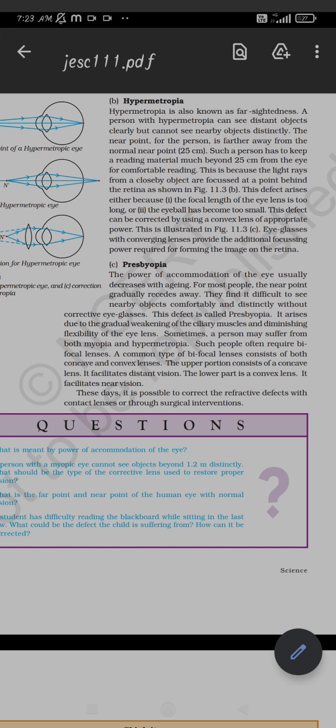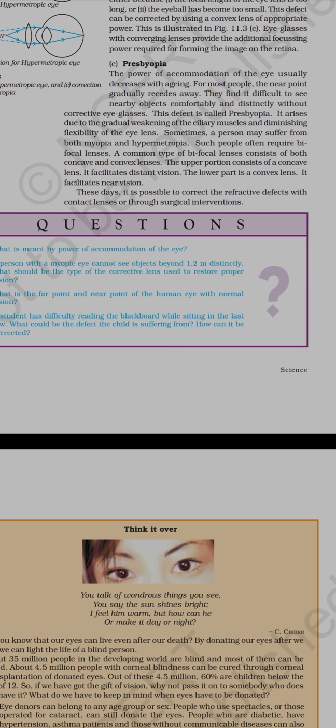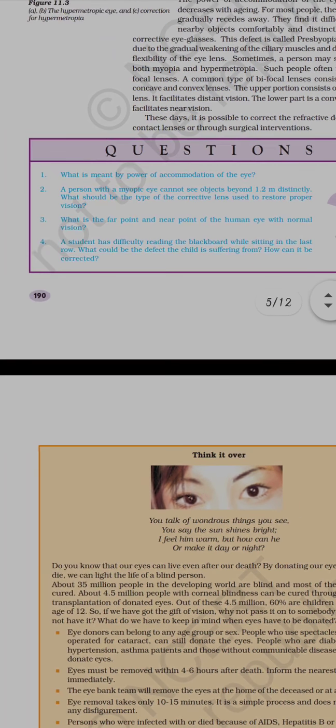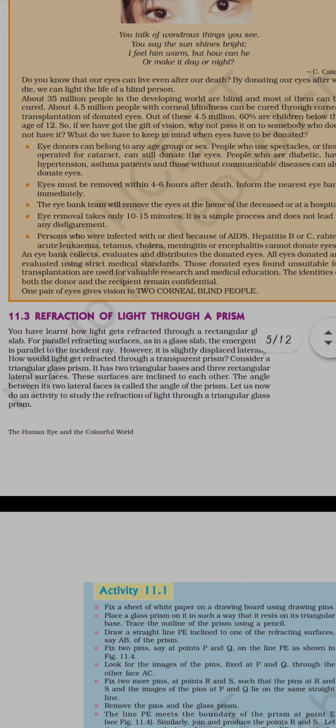This effect can be seen mostly in aging people, because it happens naturally due to the weakness of the ciliary muscles. And we have also seen one more effect, cataracts, that happens in our eyes. It cannot be corrected by using lenses or spectacles, but surgery is done to clear it, right?